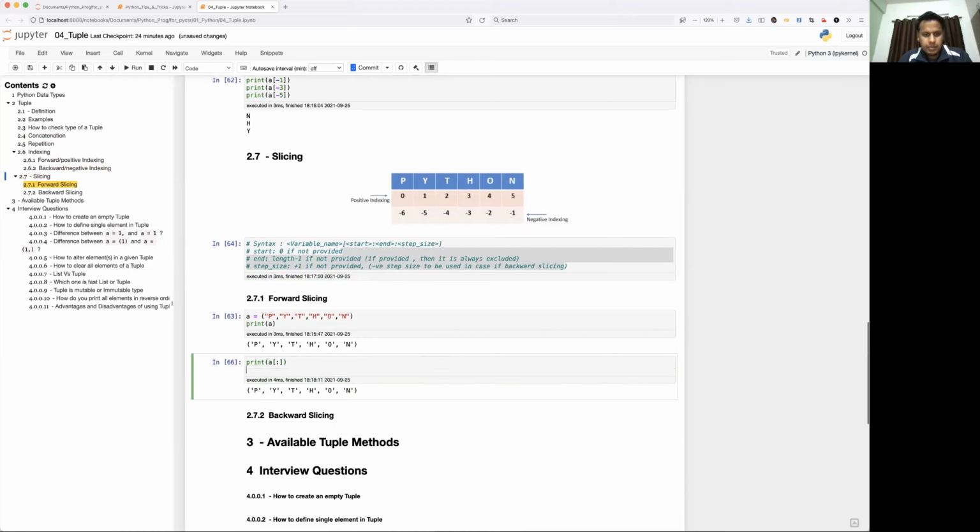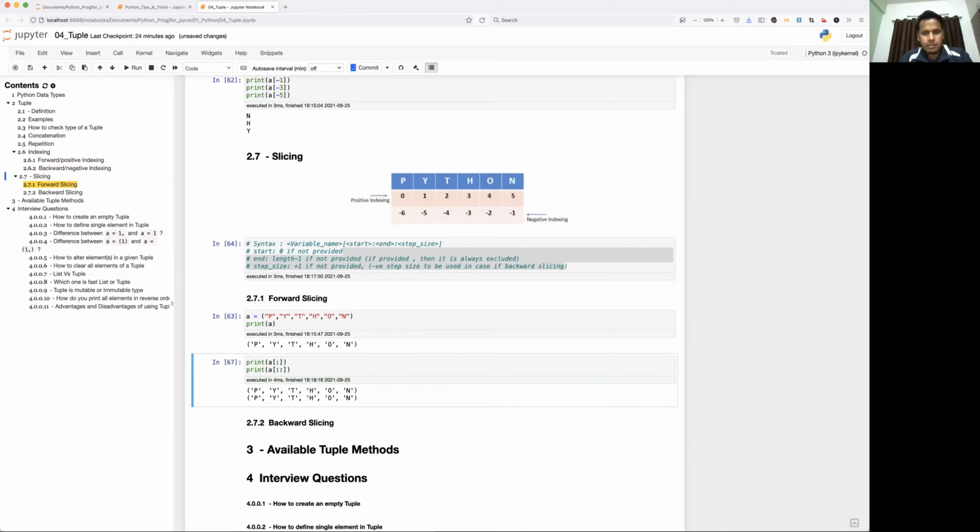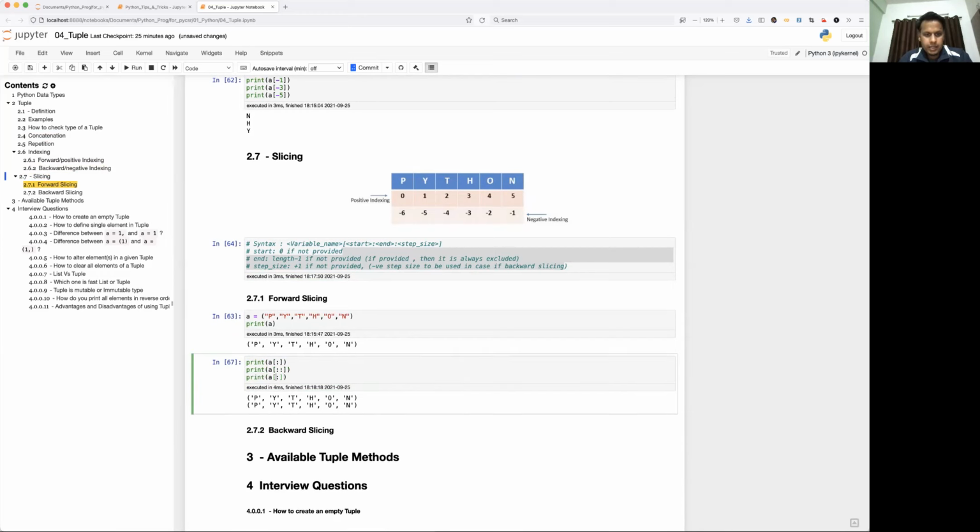So let's take another example. I can give a single colon. Okay, so step size anyway is by default +1, so it doesn't matter if you provide double colon or single colon. Okay, now let's take another example.